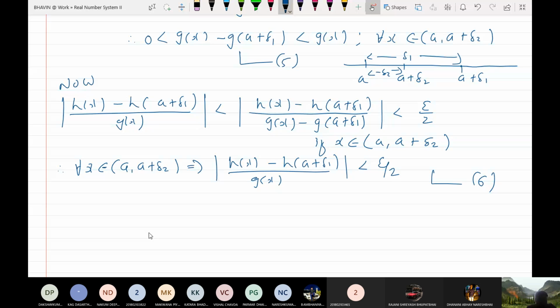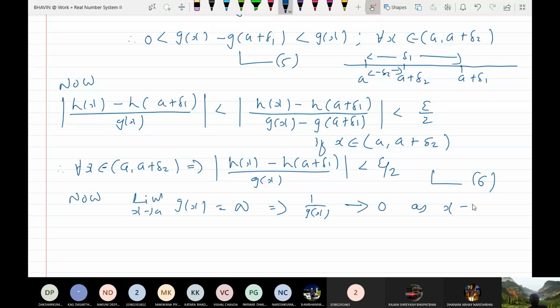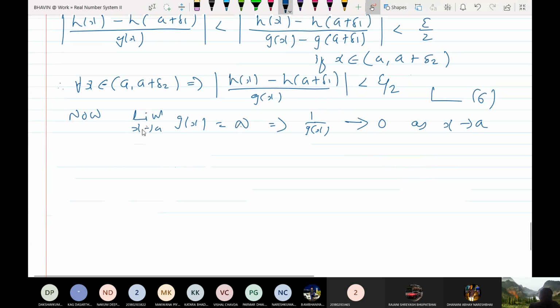Now it is given that limit x tends to a g(x) equal to infinity. So this implies that the limit of 1 upon g(x) is 0 as x tends to a, isn't it? If you take the reciprocal of infinity, that goes to 0. So now apply the definition of limit.